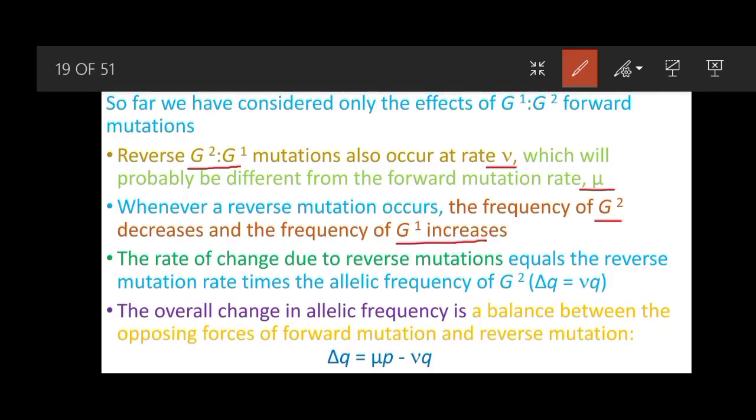The rate of change due to reverse mutations equals the reverse mutation rate times the allelic frequency of G2, that is, delta q will be equal to nu times q. The overall change in frequency is a balance between the opposing forces of forward mutation and reverse mutation, and that becomes delta q equals mu p minus nu q.